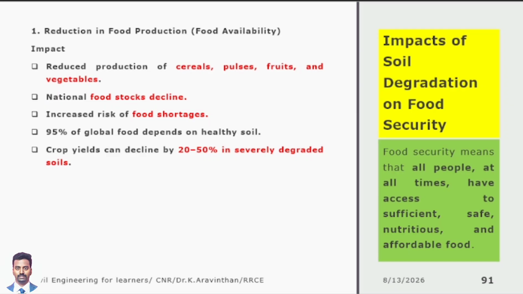The second half is the impact of soil degradation on food security. If soil is degraded, we will not get many crops. If there are not many crops, then we will end up with a food security problem. National food stock will decline. Have you heard of any country suffering due to this issue? India is importing some foods: exotic fruits, Washington apples, blueberries. These are not essential nutrition. These are for a next level, some selected nutrition.